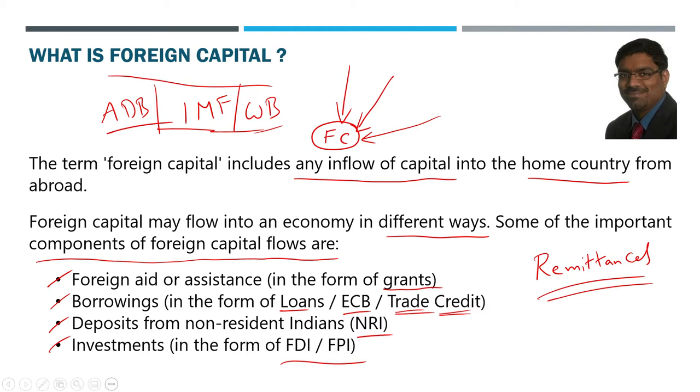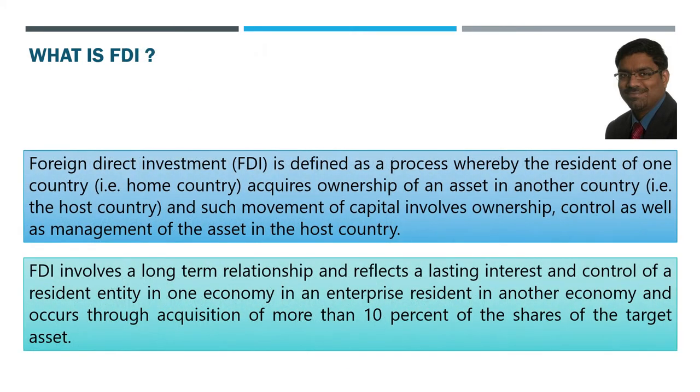Majorly sending remittances include Philippines. They send lot of remittances to their home country, like this Brazil or Mexico. These are some countries which receive lot of remittances from their own citizens who are working abroad. So that is another way of inflow of capital into the country. But most popular thing and biggest item also is investments coming from other countries and organizations of other countries in the form of FDI or FPI. These are the four major components of foreign capital flows. Very, very important question and concept.